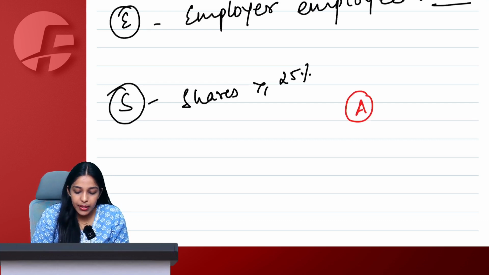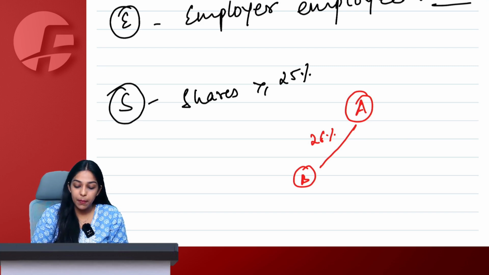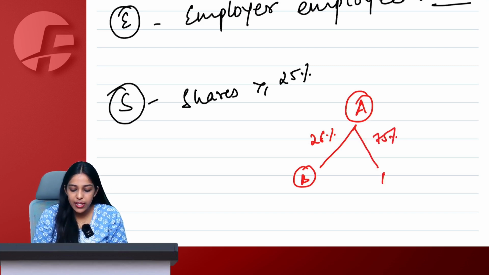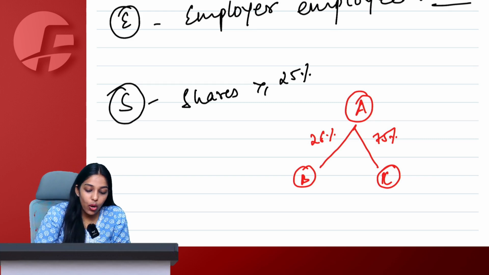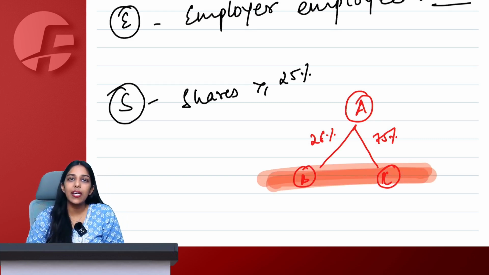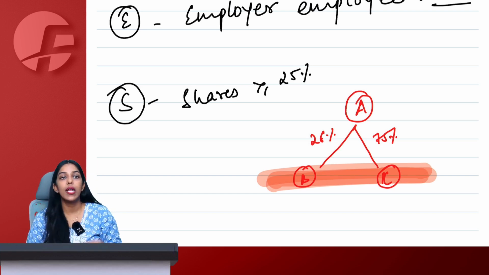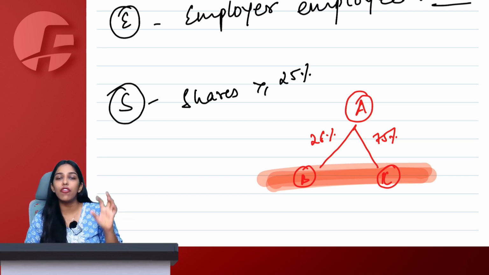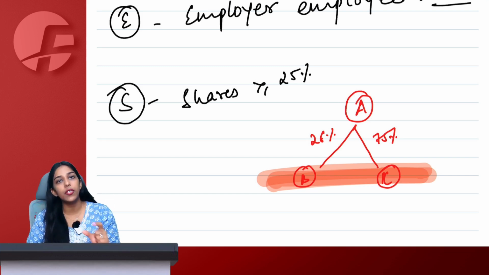So let's say company A holds shares 26% in B. They are related. A holds 75% shares in C. They are related. And also B and C will become related here. This is the similar explanation that I gave in the definition of control. So for shares also, direct holding of more than equal to 25% will make you related person.